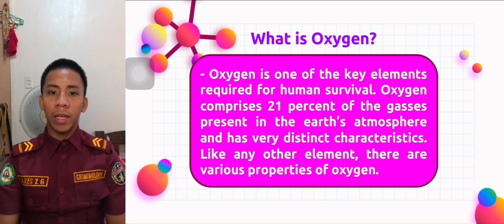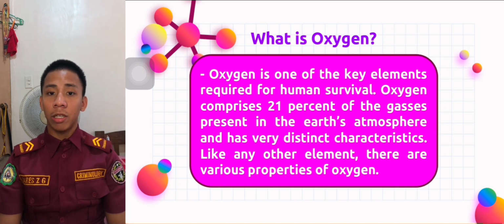Oxygen is one of the key elements required for human survival. Oxygen comprises 21% of the gases present in the Earth's atmosphere and has very distinct characteristics like any other element. There are various properties of oxygen, which are the chemical and physical properties.